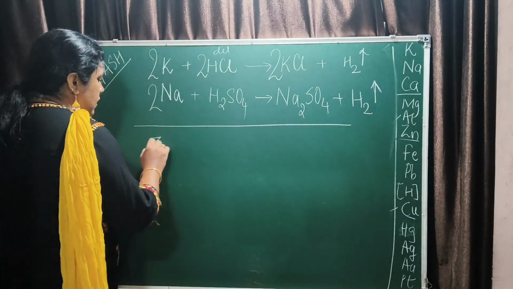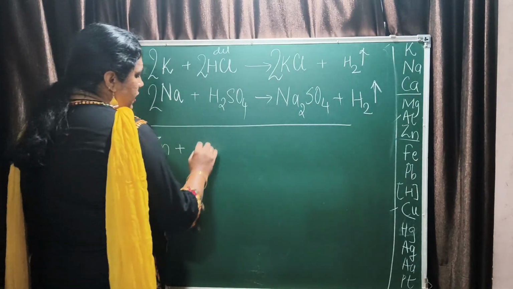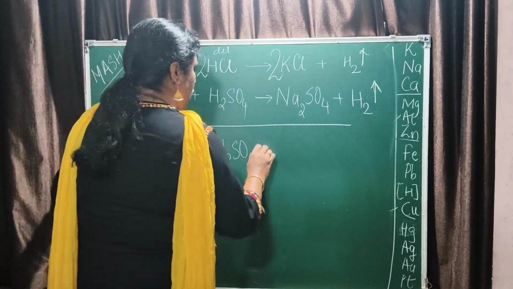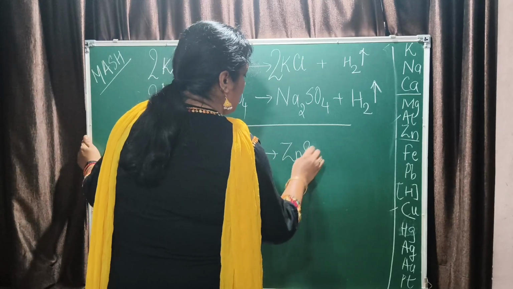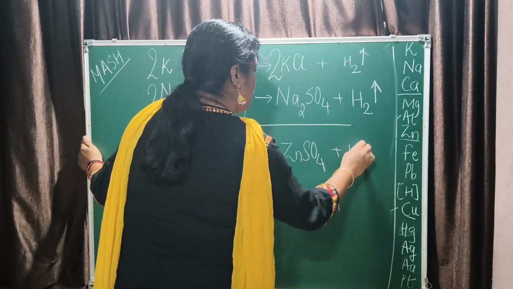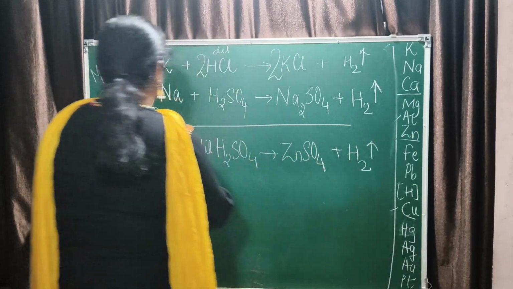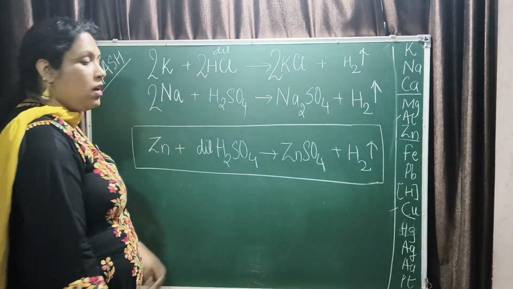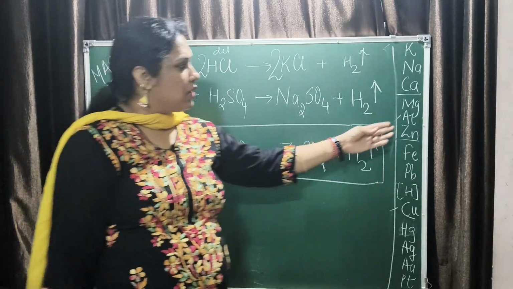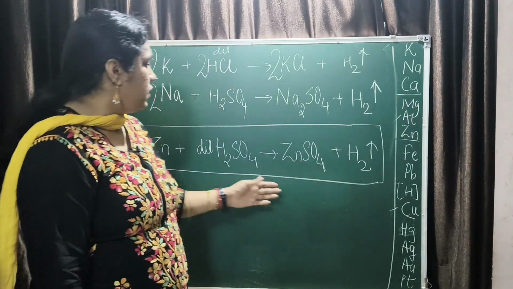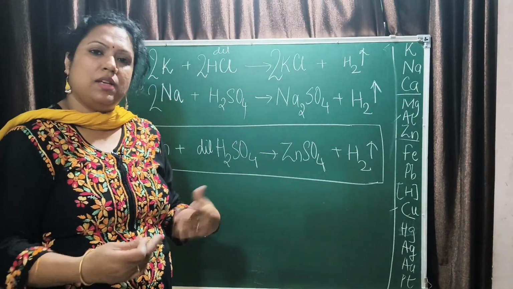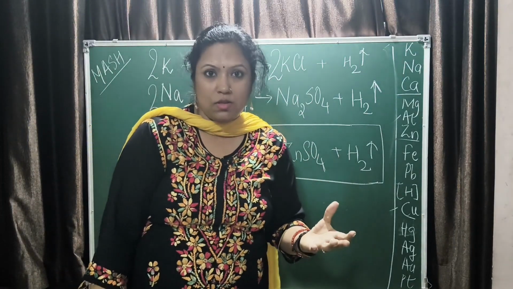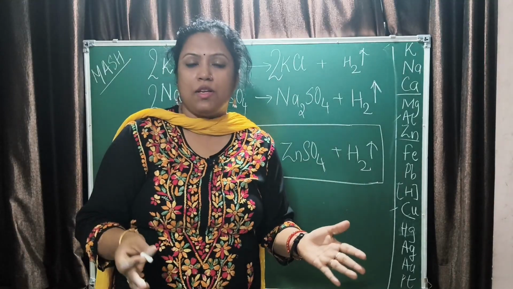Why? Fine. This is the reaction where zinc is added to dilute H2SO4 to form ZnSO4 and H2 gas. This method is used for the production of hydrogen gas in the laboratory because zinc is a little bit cheaper as compared to these metals. Moreover, the reaction is a little bit slow. It can be easily done in the lab, and zinc is available in the form of granules, which increases the surface area for the reaction.